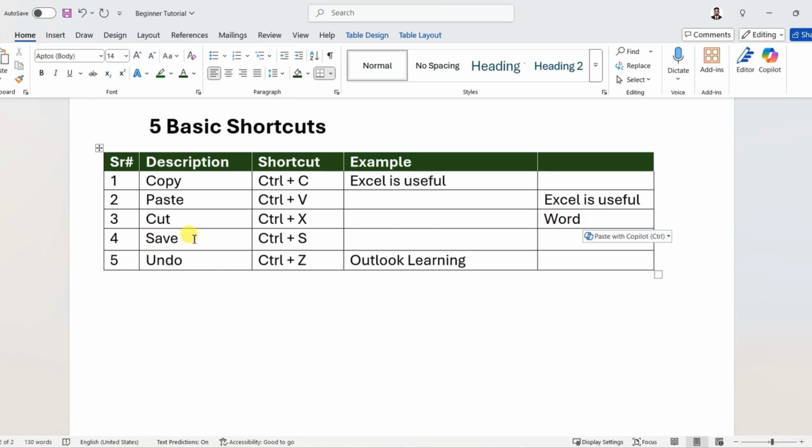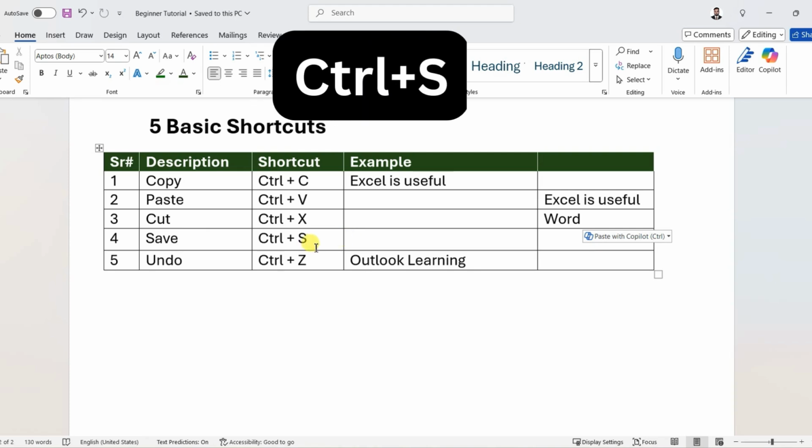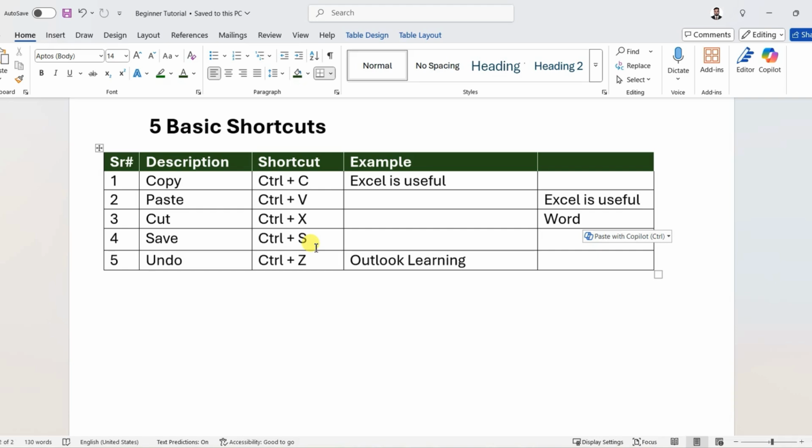Next shortcut key is save. If I want to save my data as I do the work in Microsoft Word, I will press Control S, so it will keep saving my data.